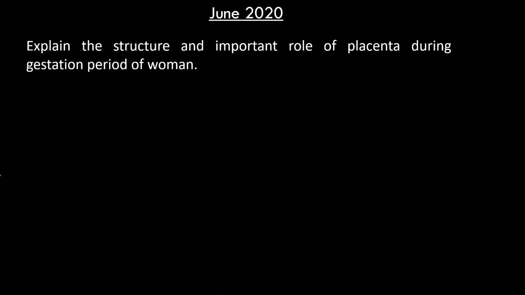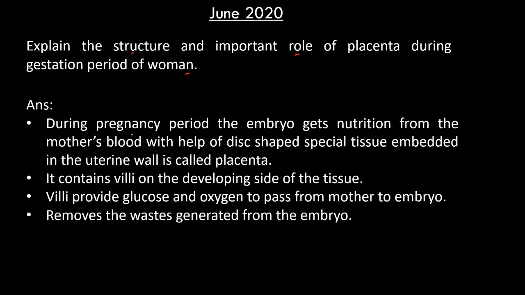Next question is, explain the structure and important role of placenta during the gestation period of a woman. Here we have to explain the structure and also mention the important role of placenta during the gestation period of a woman. The answer is, during the pregnancy period, the embryo gets nutrition from the mother's blood with the help of a disc-shaped special tissue embedded in the uterine wall called placenta. It contains villi on the developing side of the tissue. Villi allow glucose and oxygen to pass from mother to embryo. It removes the waste generated from the embryo.